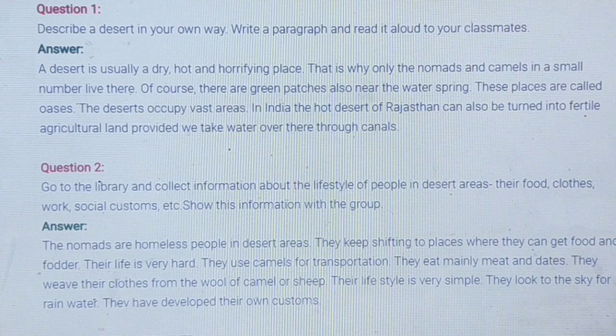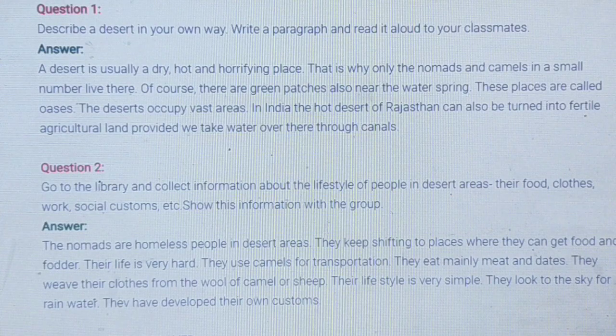So this second question is an interesting activity. You can do it as a project. Take up A4 size paper or make a video, whatever is convenient to you. Make it and keep it as a record for subject enrichment marks. So you have to show the lifestyle of people of the desert, their food, clothes, work, social customs.